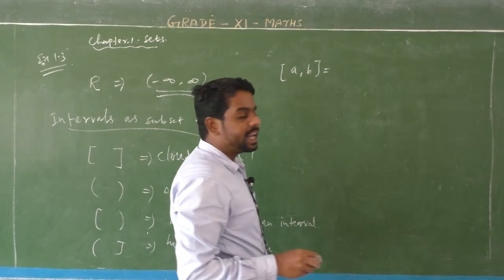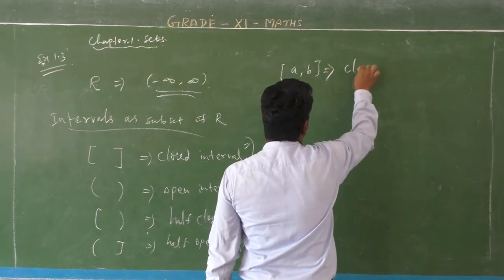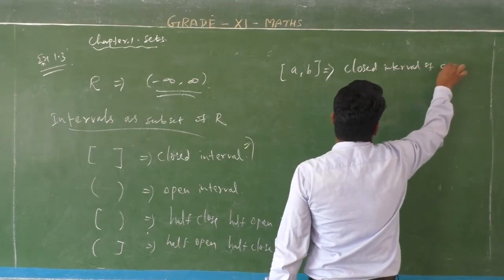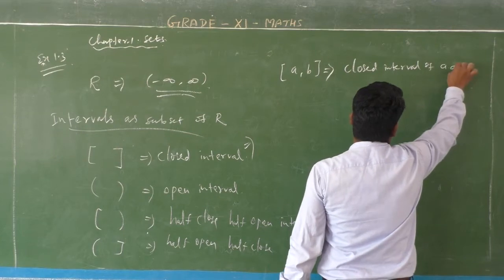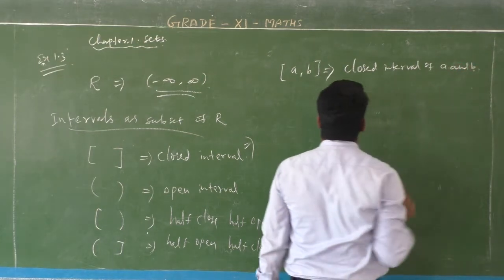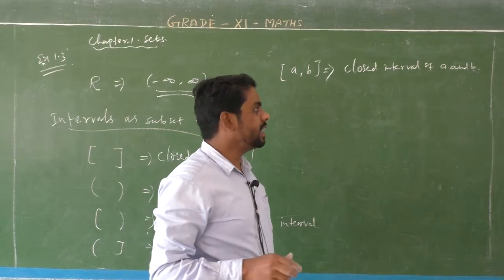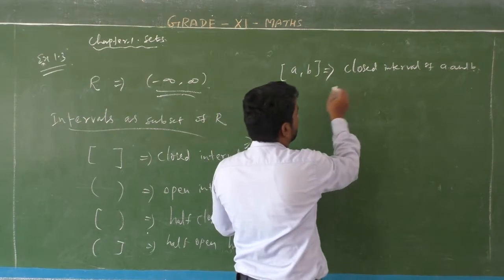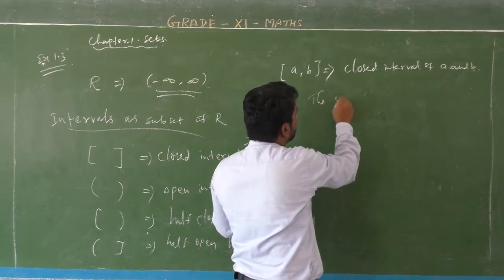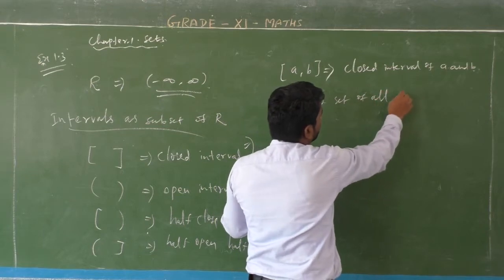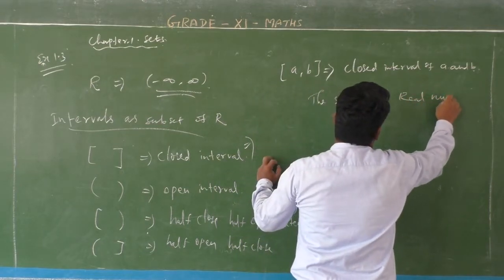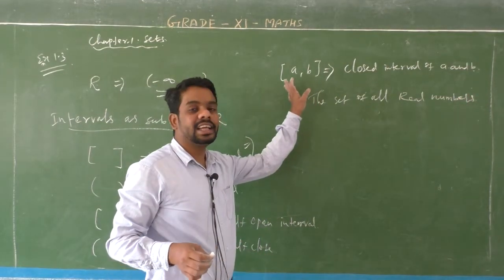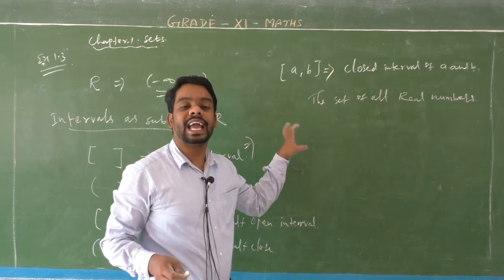Closed interval of a comma b means the set of all real numbers, listen students, the set of all real numbers in between a to b and including a and b.